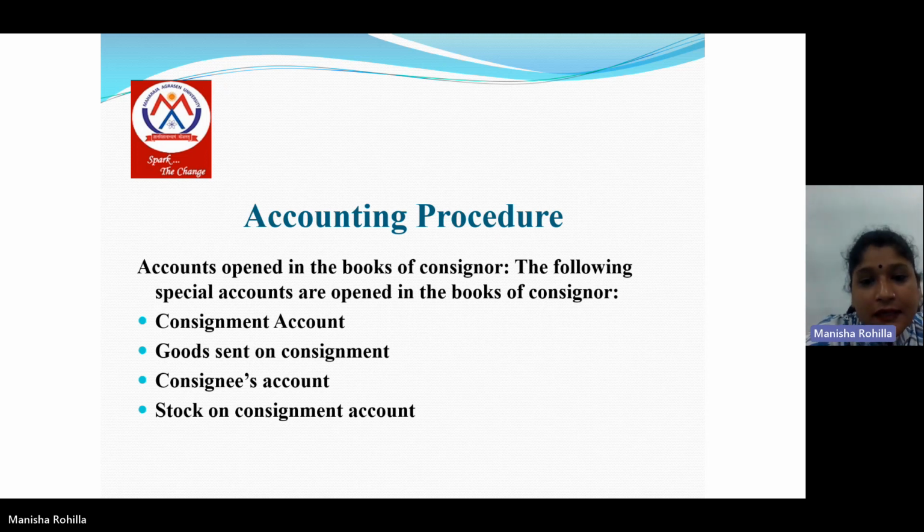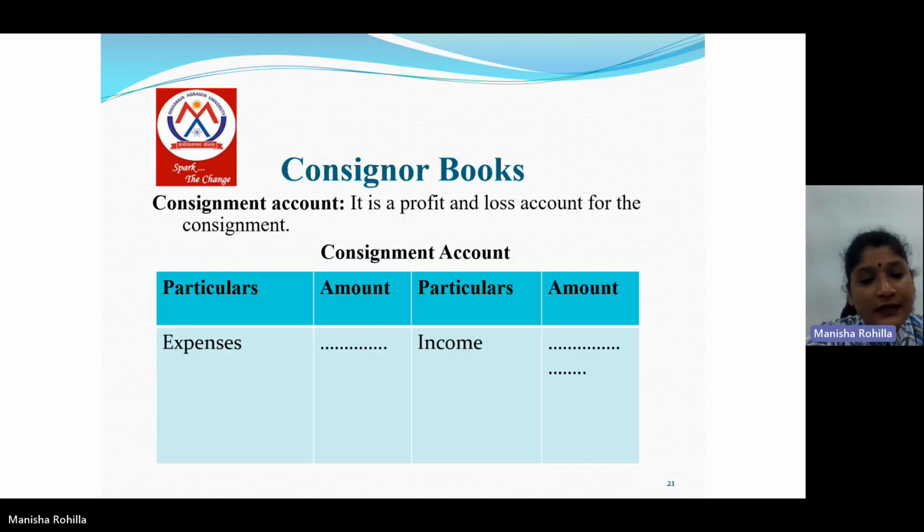Next is accounting procedure. In consignment accounting, we will prepare the following accounts. First is consignment account, second is goods sent on consignment account, third is consignee account, and fourth is stock on consignment account. In the books of the consignor, the first account is consignment account. Consignment account is basically a nominal account, on the debit side of which we will record all the expenses, and on the credit side all the incomes related to the consignment.